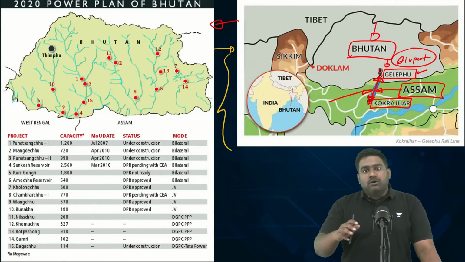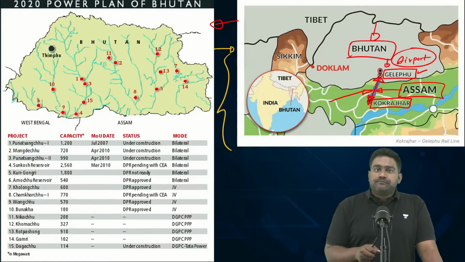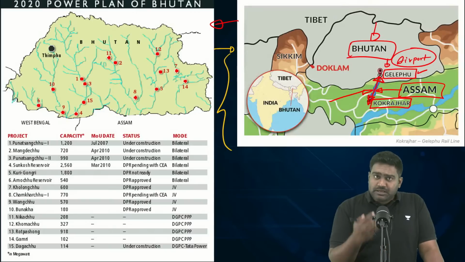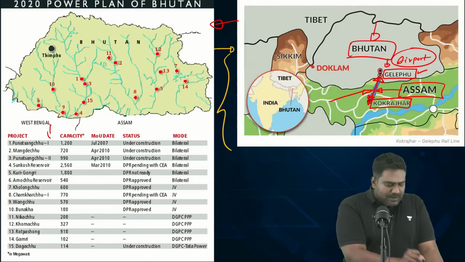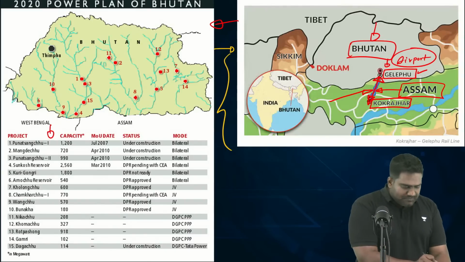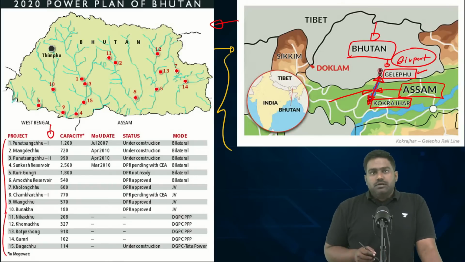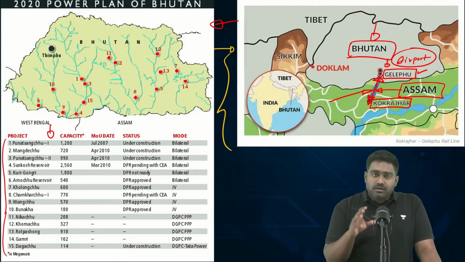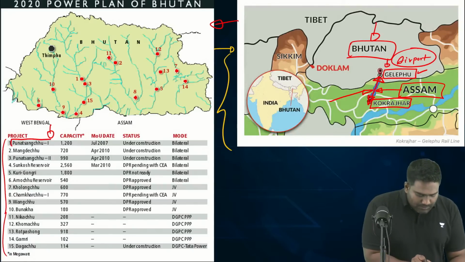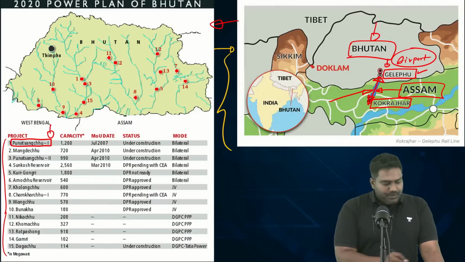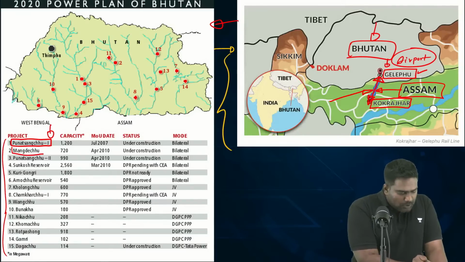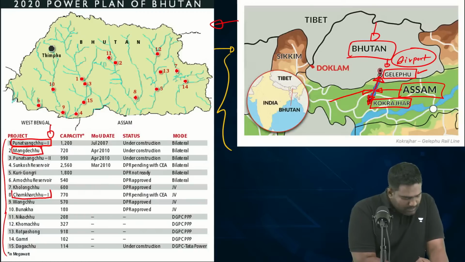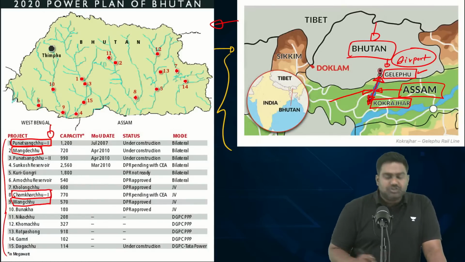Then, since we were talking about India's hydropower investments in Bhutan, there are a few hydro projects in Bhutan which are in the news, which can be asked by UPSC as a prelims question. So I've given you the entire list of the Indian investments in Bhutan's hydropower, but please remember some of them which are very important. Remember the Punatsangchhu hydropower project, Mangdechhu hydropower project, as well as the Wangchhu and Kholongchhu hydropower projects.